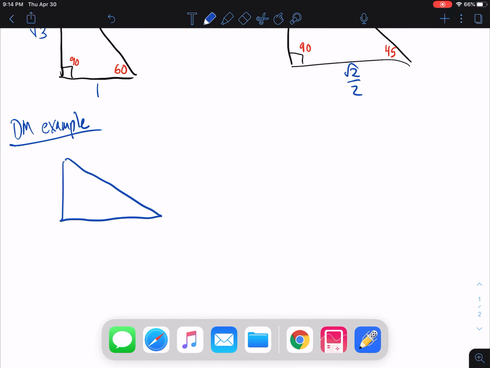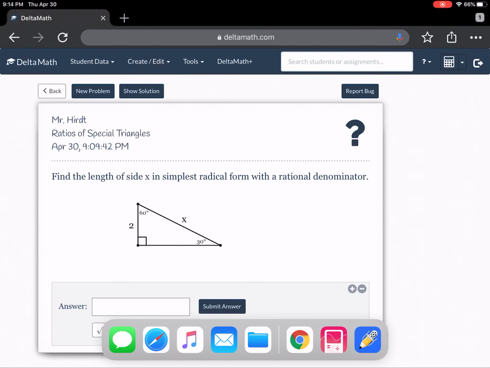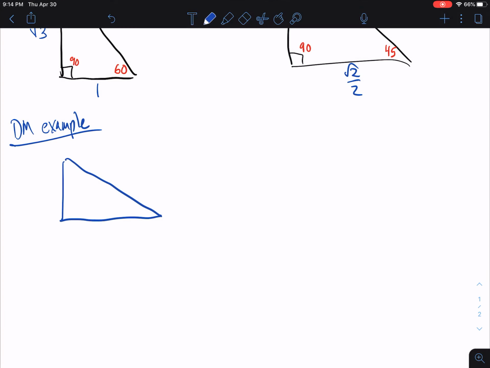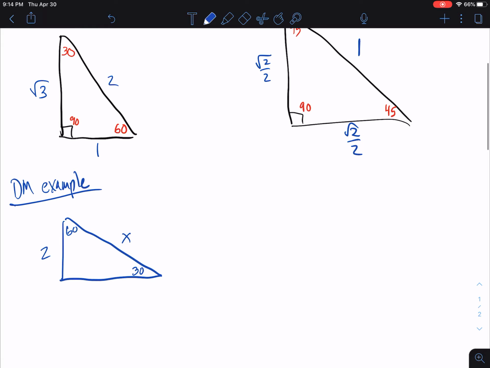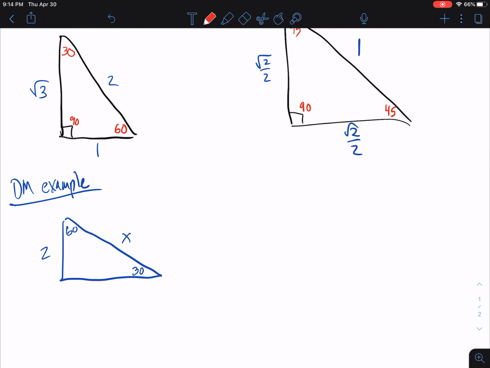Bear with me while I jump back and forth. So we have a 2, 60, 30, and x. What I always like to do, especially when we're starting out, is redraw the perfect right triangle, but draw it in such a way that it lines up. So I'm going to put my 60 up here, my 30 here, my 90 is still there.